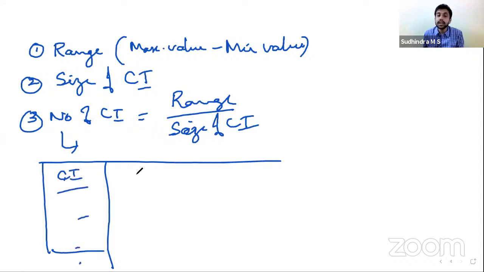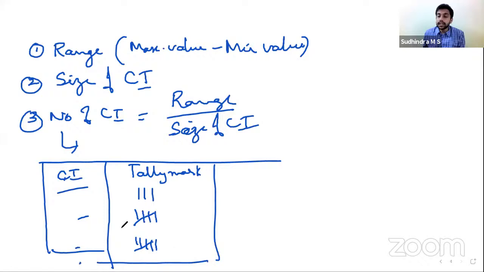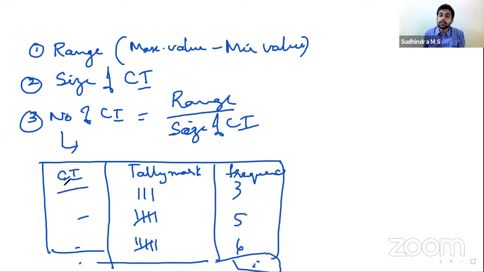Then we bring out the frequencies in the form of tally marks, based on the number of occurrences. Once all the data are completed, we total them, getting the frequencies 3, 5, 6, and so the total frequency. This is how we construct a frequency distribution for a continuous variable.